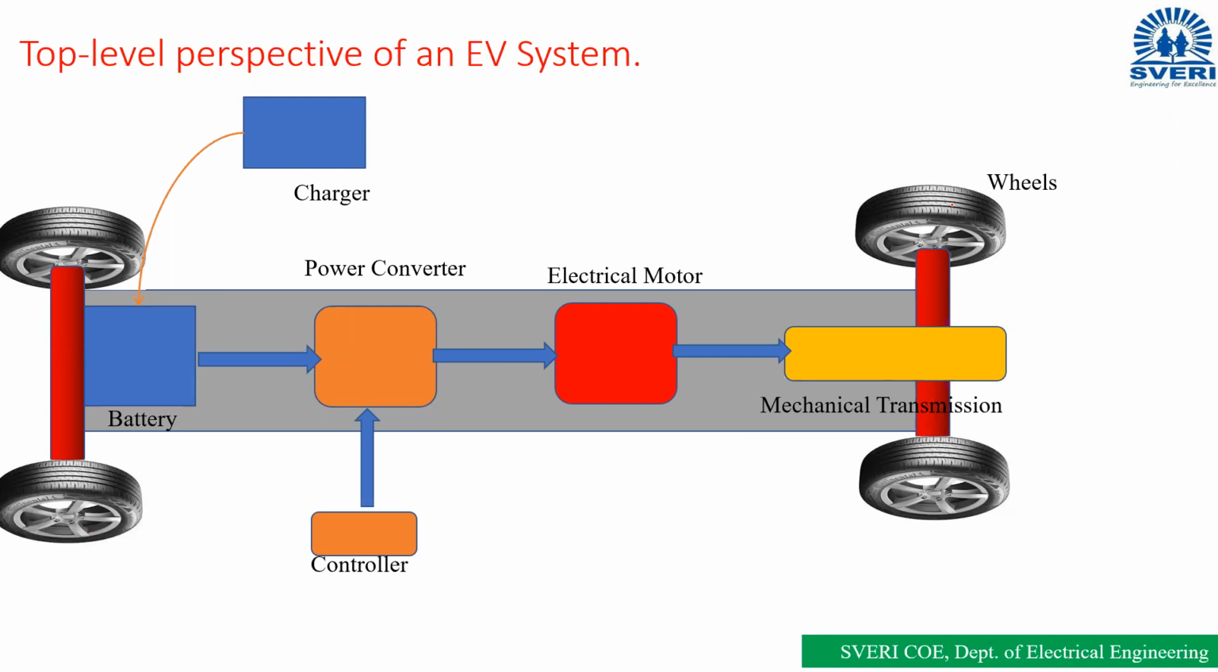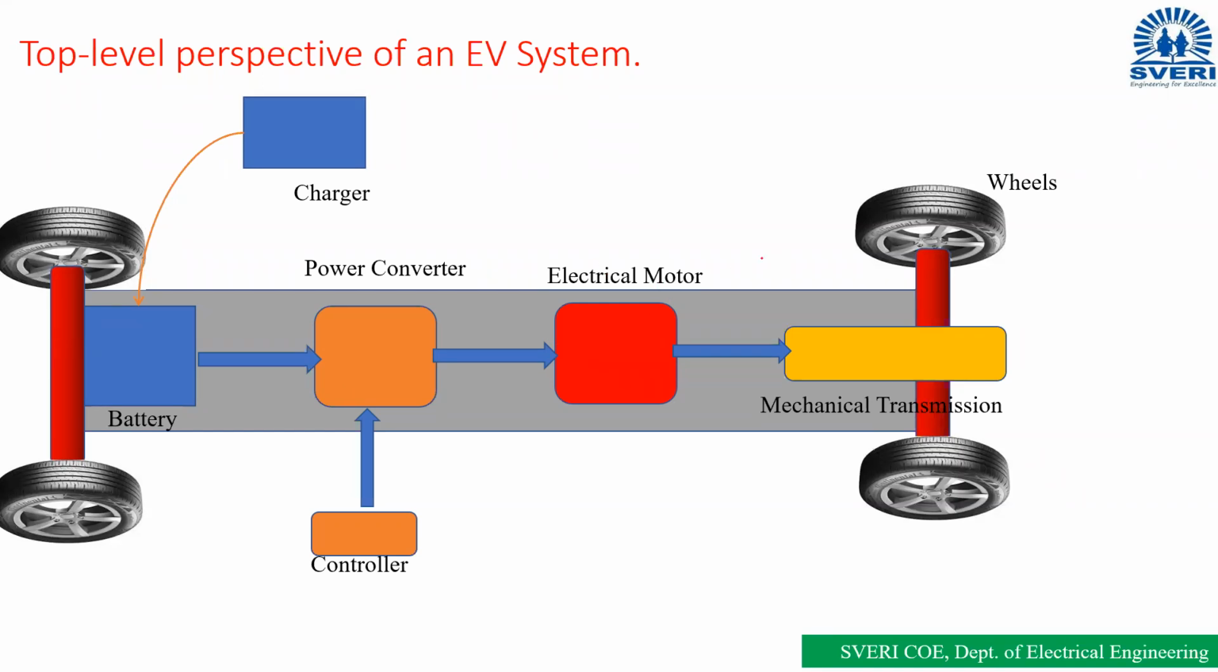From this diagram, from all these parts, which is the main driving equipment of the vehicle? Which part drives the vehicle? Which is the main important part that does the propulsion? Propulsion means driving. The electrical motor, right? Okay, the electrical motor is the main driving element from all these parts.